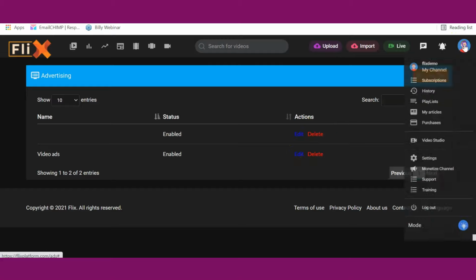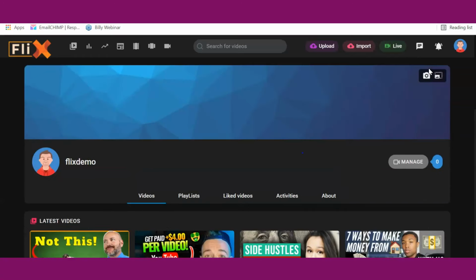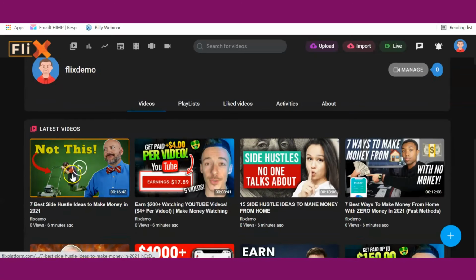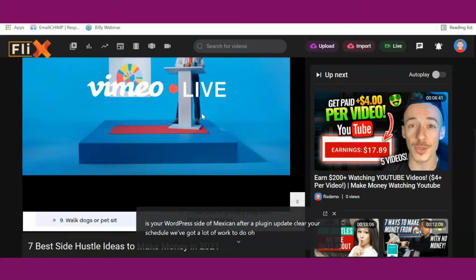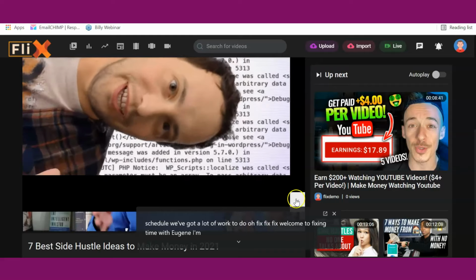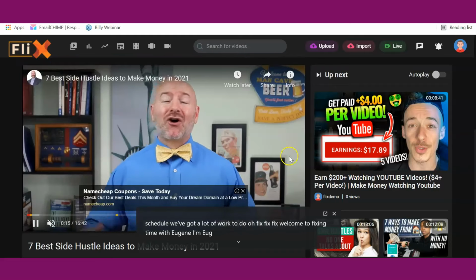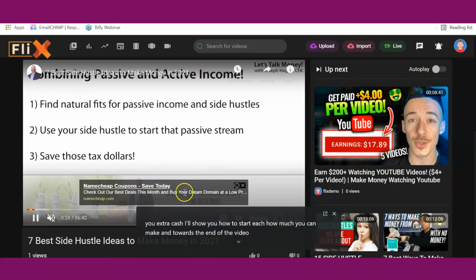So you can go back to your channel to actually check out how these ads work. I'm just going to click on any of the videos there. So click on the play button. Now can you see this is a video ad? Can you see? So if people watch that for a few seconds, you get paid for that. And aside from that, while you're watching the main video, there's also a banner ad here, or a text ad rather. So when people click on this as well, you get paid.